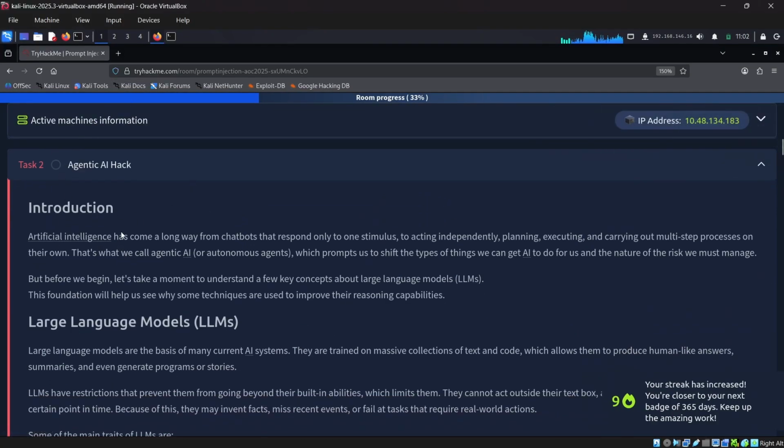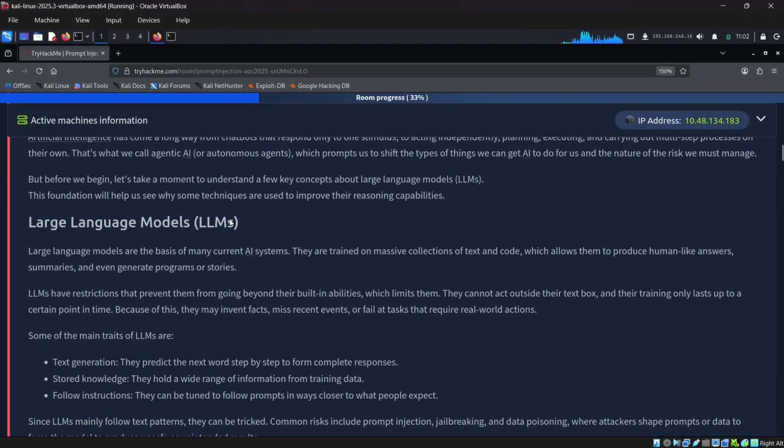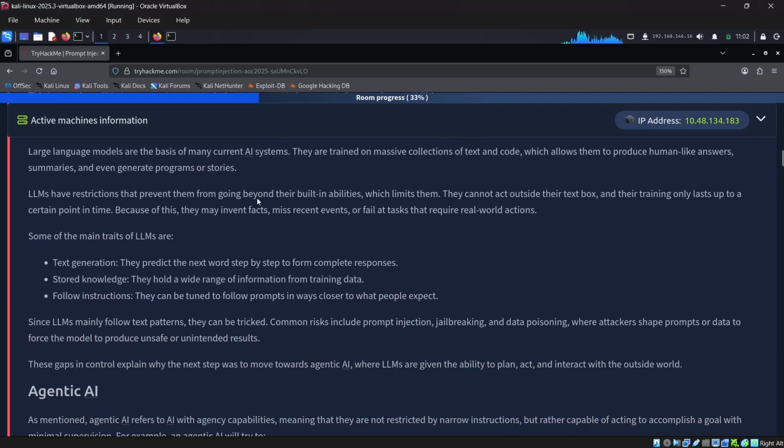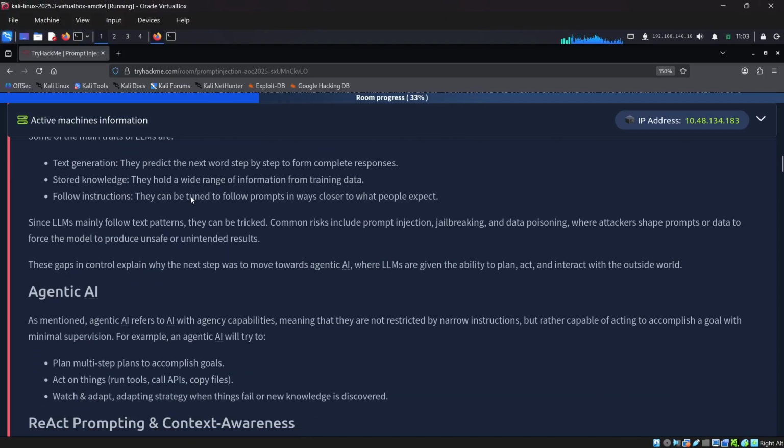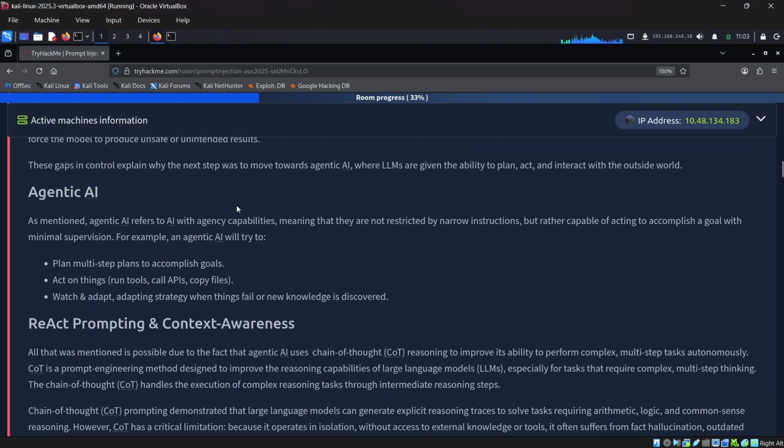The introduction is about artificial intelligence and what an LLM is. Large language models are the basis of many current AI systems. They are trained on massive collections of text and code, which allows them to produce human-like answers, summaries, and even generate programs or stories. About agentic AI: agentic AI refers to AI with agency capabilities, meaning they are not restricted by narrow instructions, but rather capable of acting to accomplish a goal with minimal supervision.